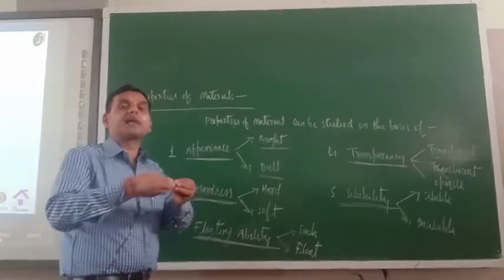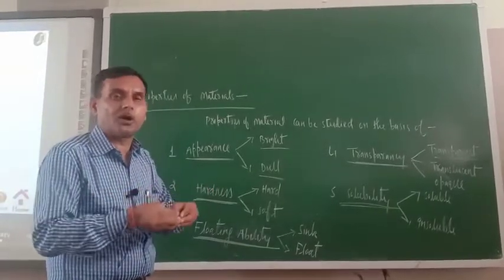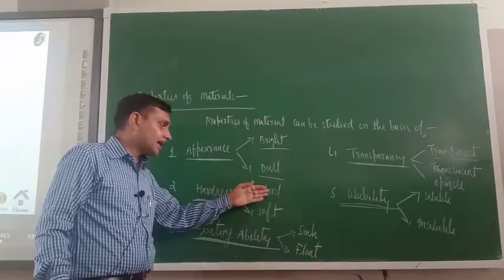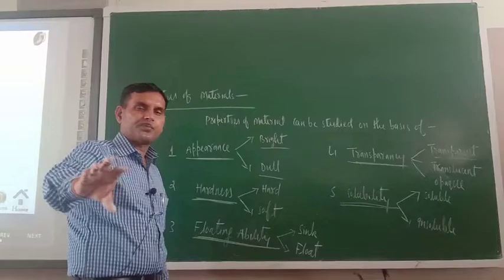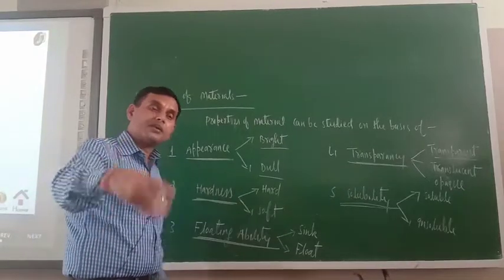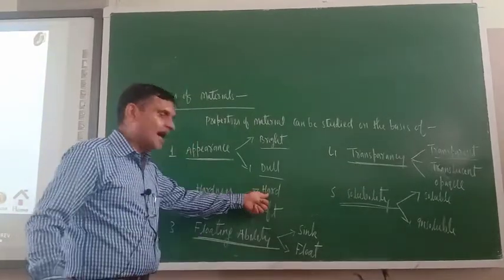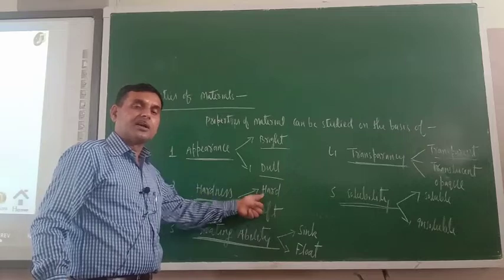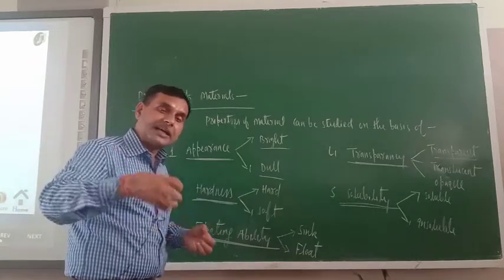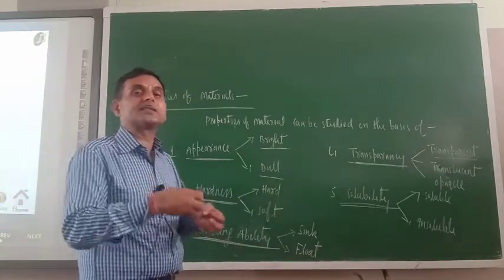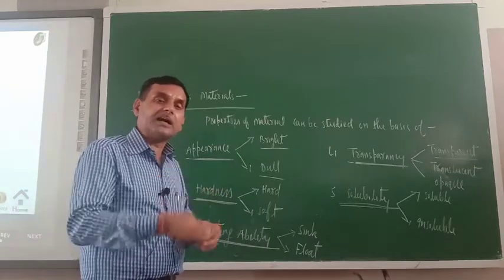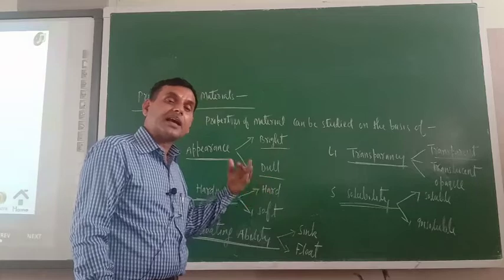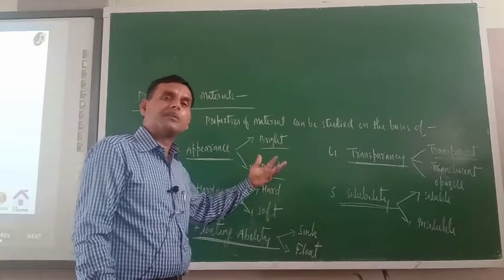Means if their interparticle attractive force is strong, then that material is known as hard. If you can press it, it will be soft. But if you are unable to press it, that is hard. Am I correct or not? So why is it hard? Because their interparticle attractive force is strong. If their interparticle attractive force is strong, that can be termed as hard material.